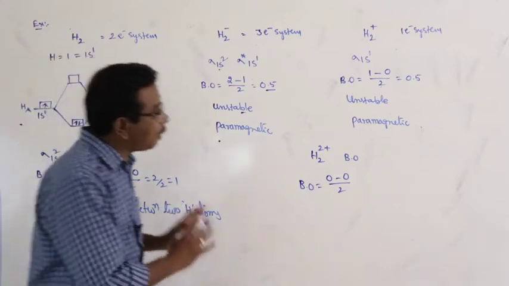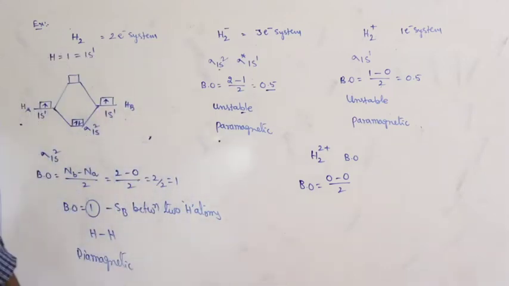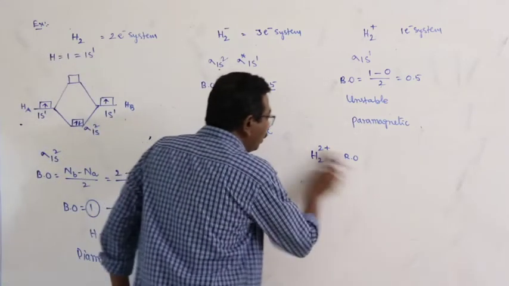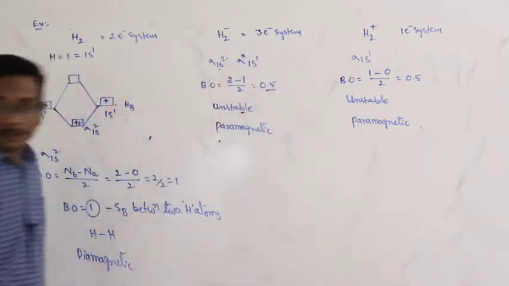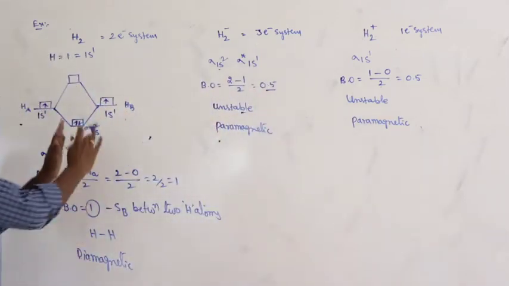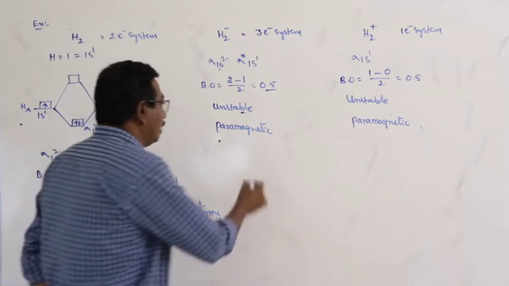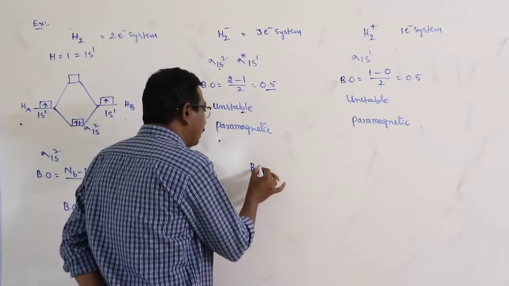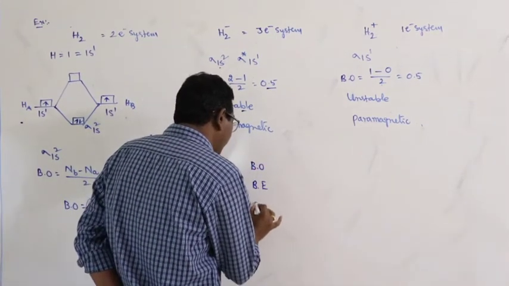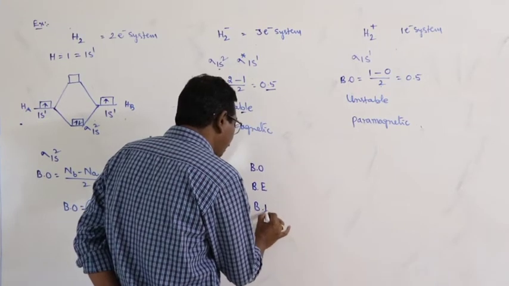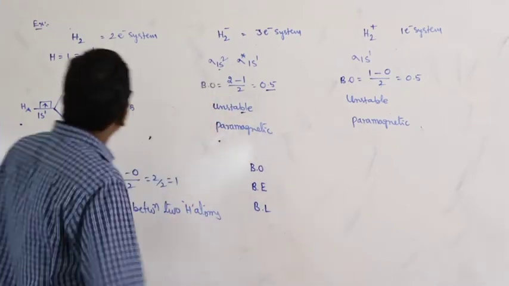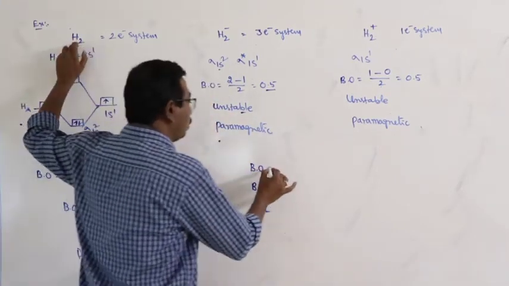Okay, this is about the species. After applying the MOT to all the species, first you have to write bond order, then bond energy and finally bond length. Here what is the bond order of H2?